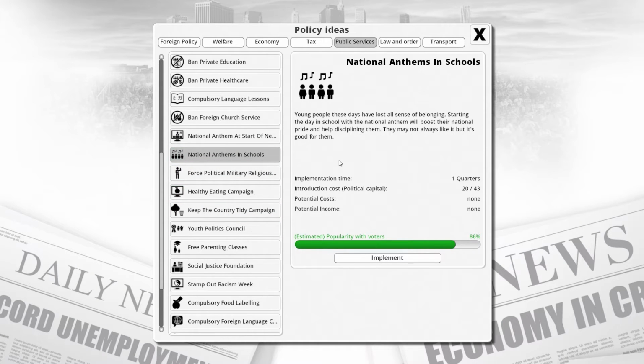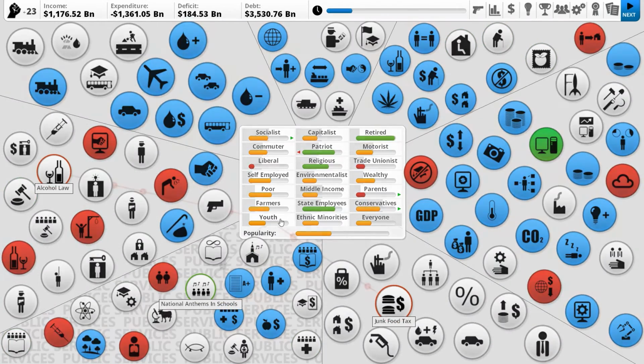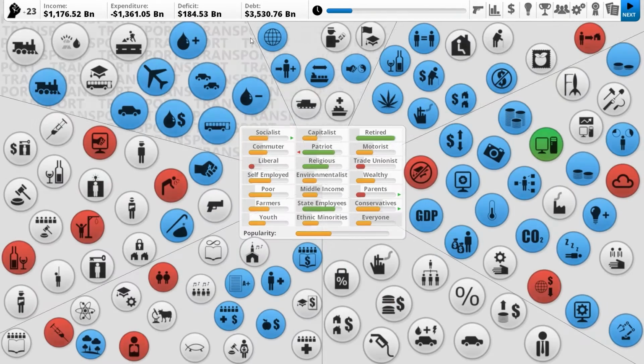Maybe just national anthem in schools. I don't know if that would help with liberals, but we'll see. It doesn't. It does increase Patriot membership though, so maybe we can make the Patriots like us more. Yeah, just all schools. Youth will like us less, but who cares about the youth? I mean, they're one of our bars here, but they won't vote. It doesn't matter. Anyway, next.